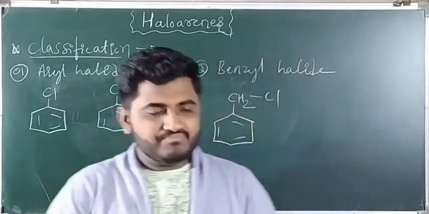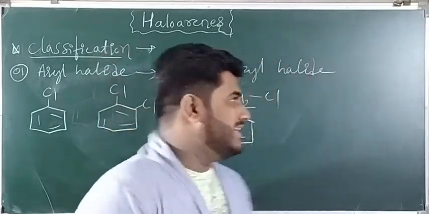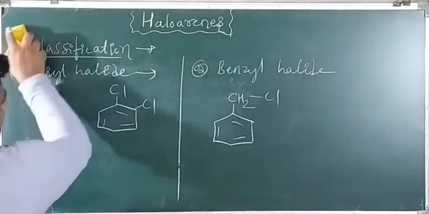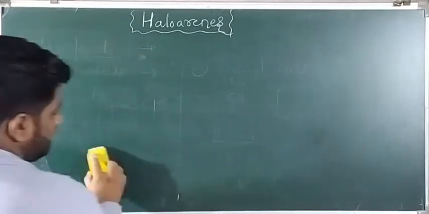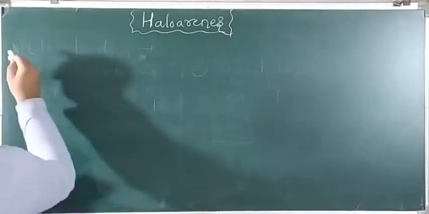Now we will study how to name them. That is nothing but nomenclature of haloarenes.